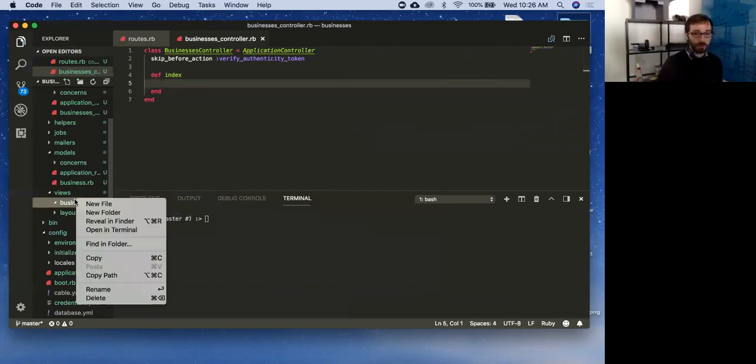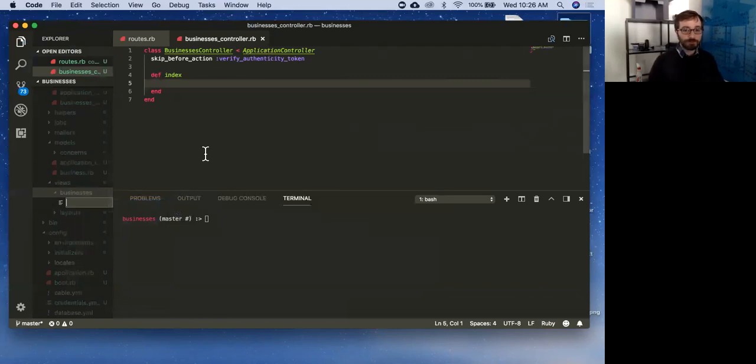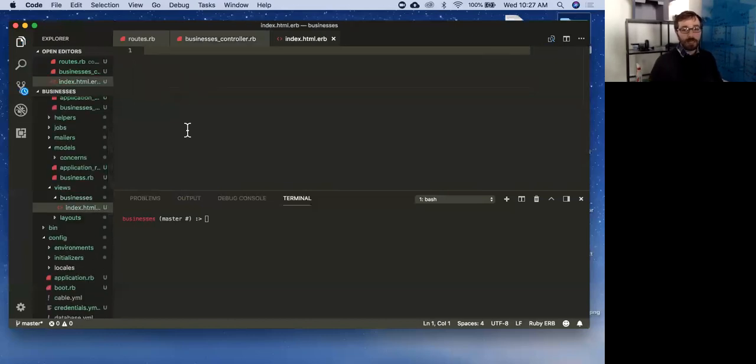Cool. So I'm going to make a new file. This is pretty much the same. There's just one thing we have to add. So instead of doing index.erb, I have to do index.html.erb. Just a small change. And now I can load this file. For some reason, my autocomplete is not working for my HTML stuff.